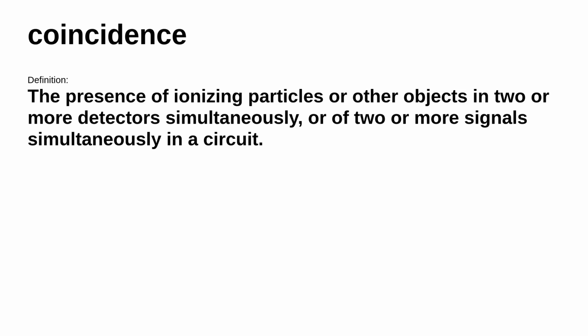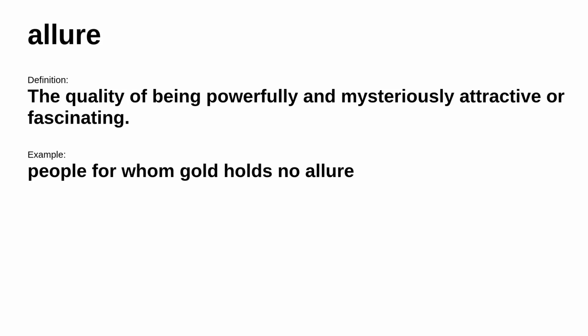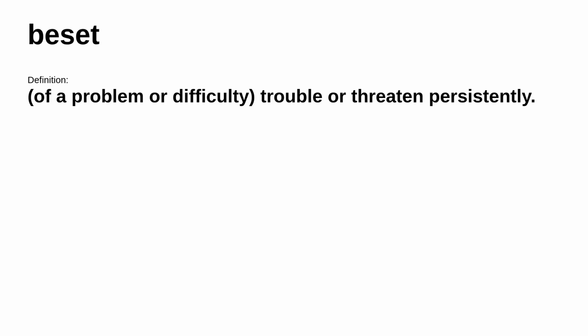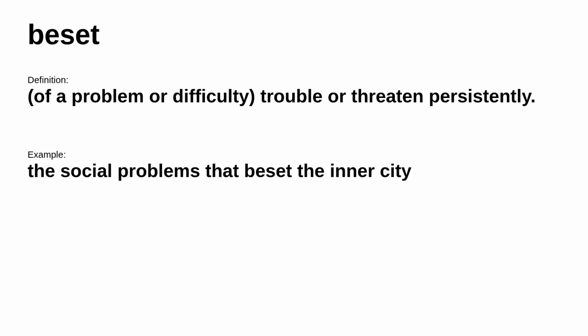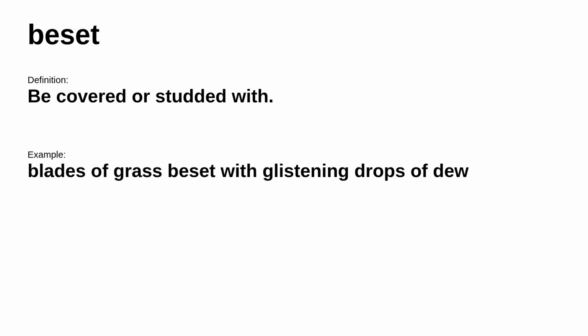Moving on. The next word is allure. It means the quality of being powerfully and mysteriously attractive or fascinating. For example, people for whom gold holds no allure. Up next, beset. It's defined as of a problem or difficulty, trouble or threaten persistently. Consider this example: the social problems that beset the inner city. However, in a different situation, it's defined as be covered or studded with. Consider this example: blades of grass beset with glistening drops of dew.